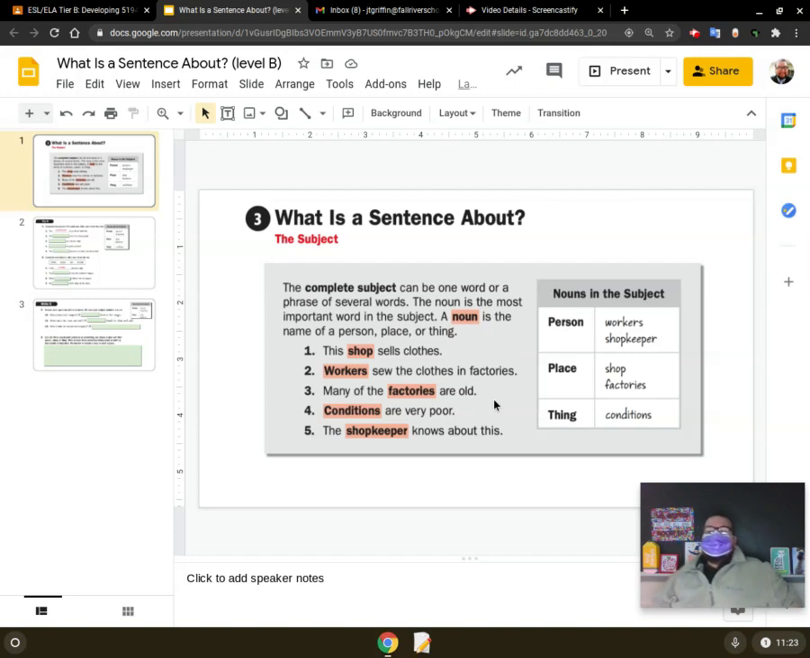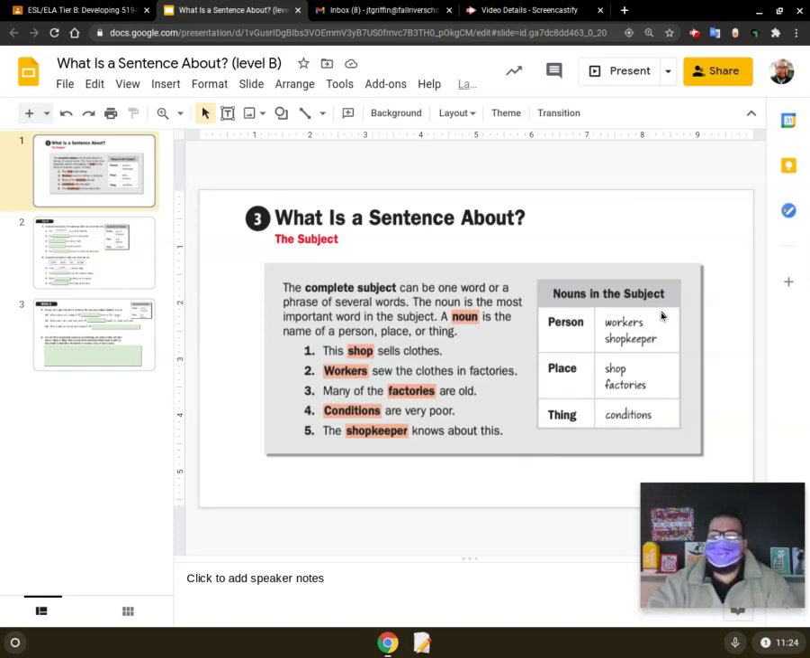Number 4, conditions are very poor. What is our subject? Conditions, right? What is our predicate? You got it, my dude. Are very poor. Number 5, the shopkeeper knows about this. So what is the subject? Shopkeeper. And what is our predicate? Perfecto. You guys are right on the money.